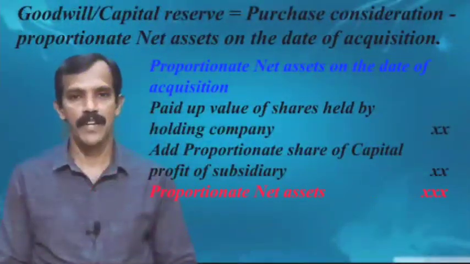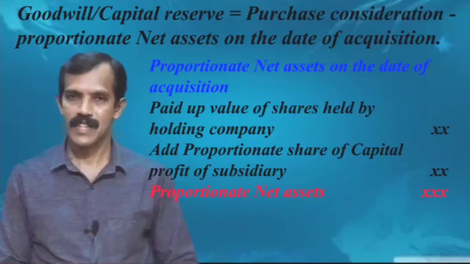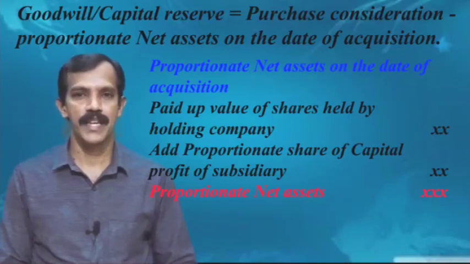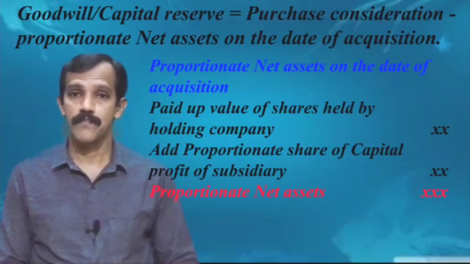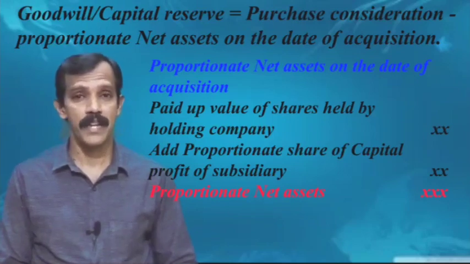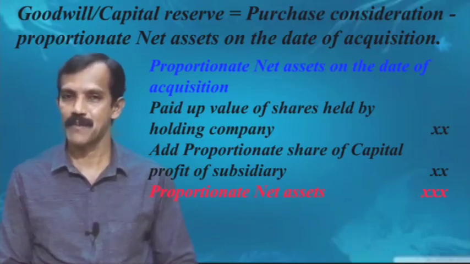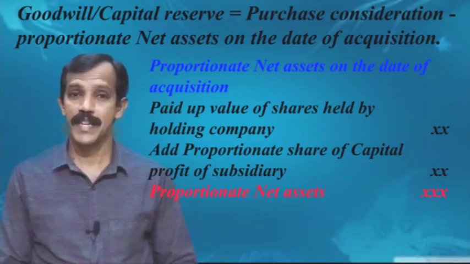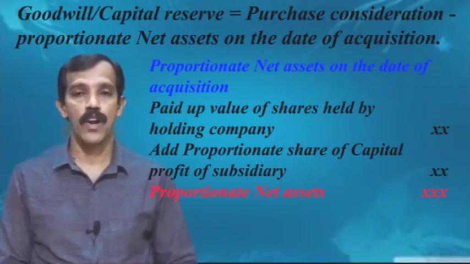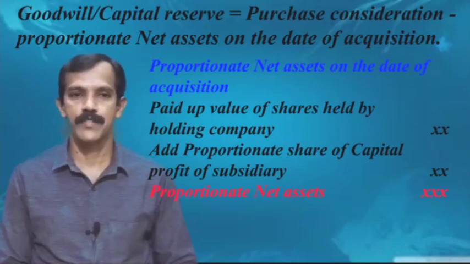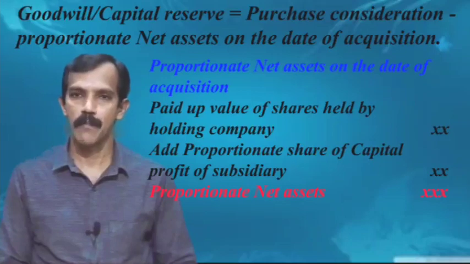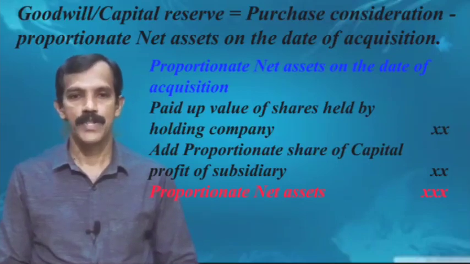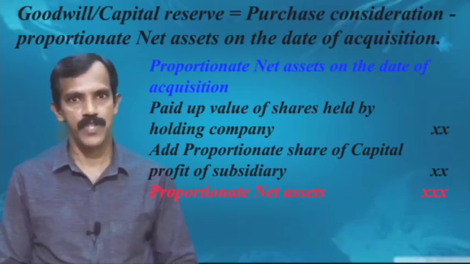Goodwill or capital reserve is equal to purchase consideration minus proportionate net assets on the date of acquisition. Proportionate net assets on the date of acquisition, we compute by adding the paid up value of shares held by the holding company and the proportionate share of capital profit of the subsidiary company.